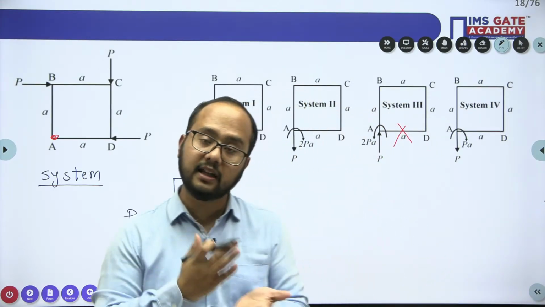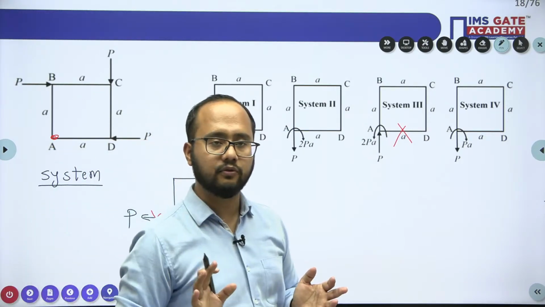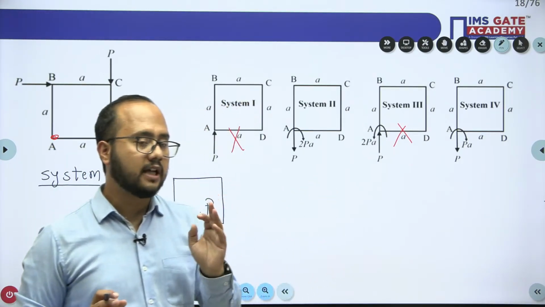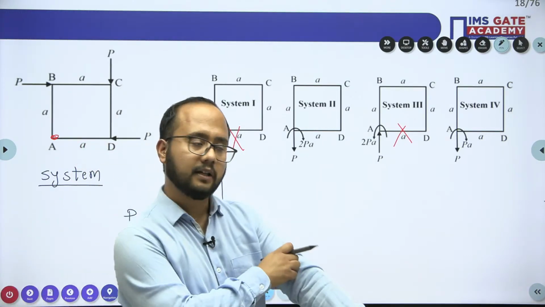Moment will be there when the line of action of the force does not pass through the point.